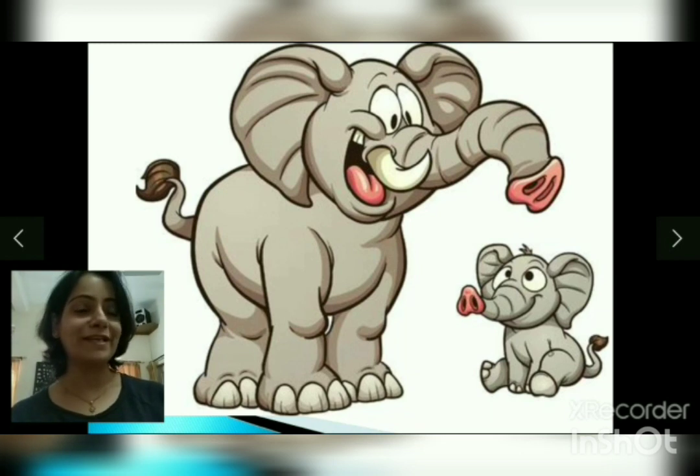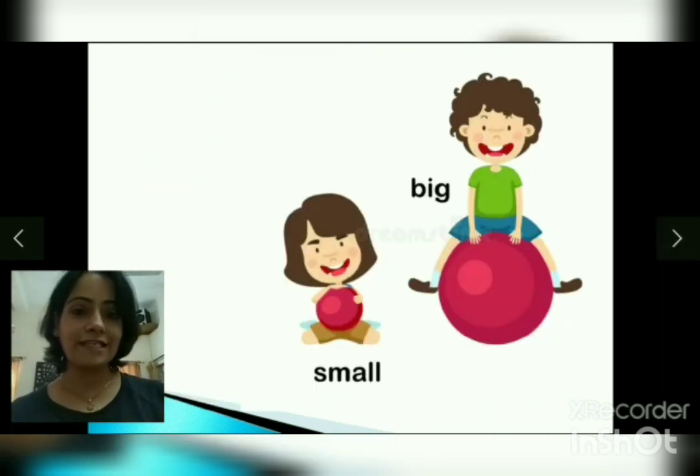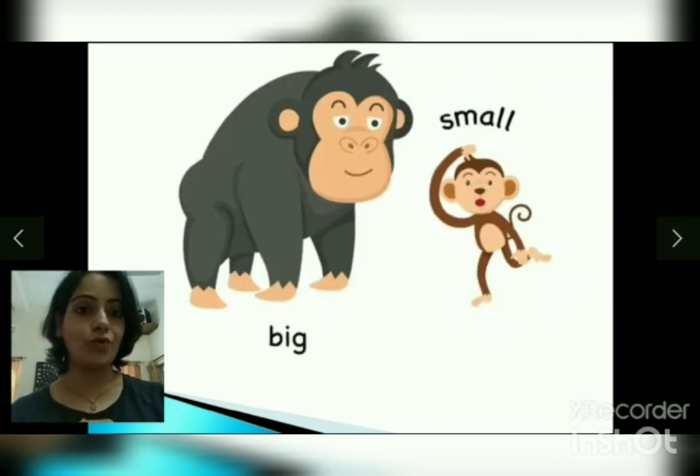Okay, we know what big and small is. Let's move on and see. The boy here has a big ball and the girl here has a small ball. You should be able to try and repeat after ma'am and imitate ma'am. Okay, like I said, in this lesson we may know the concept, but we are going to learn to frame sentences. The boy has a big ball and the girl has a small ball. The gorilla is big and the monkey is small. You can see in the picture.